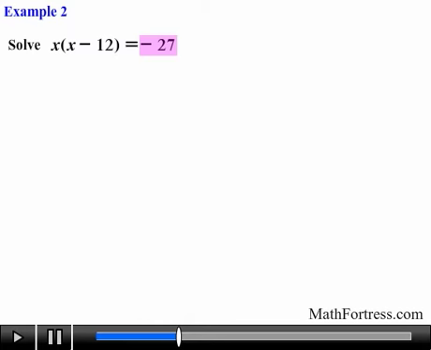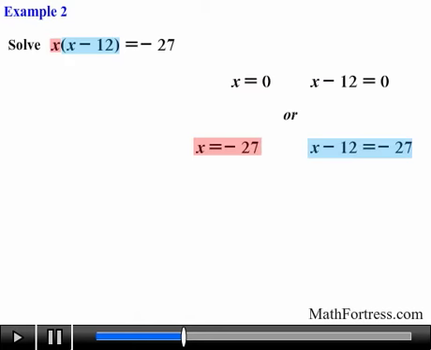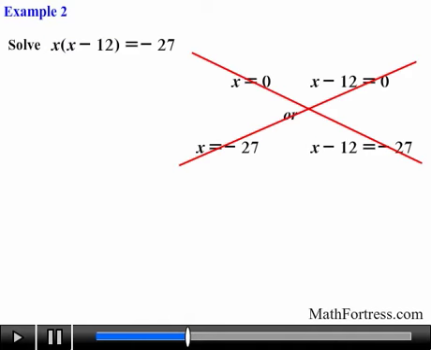Many students blindly approach this problem without understanding how the zero product property works, and will tend to mindlessly set both x and the quantity x minus 12 equal to 0. Or they might set x equal to negative 27 and the quantity x minus 12 equal to negative 27 as well, and solve for x from there. This is completely wrong. The zero product property only works if the factors are set equal to 0. This is actually a common mistake that many students keep making, so make sure you're not one of them.